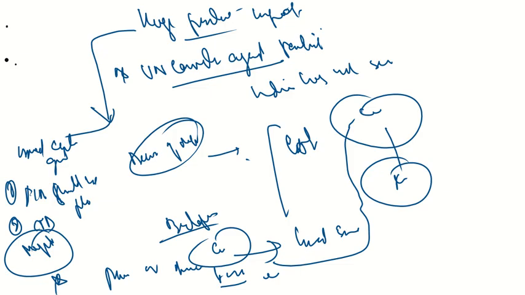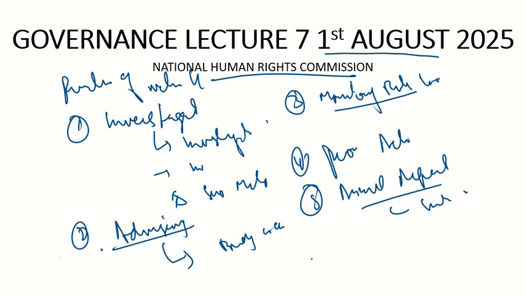So these are some great things which it has done. Because of its guidelines and advice, it carries huge weight, especially with respect to extrajudicial murders. So these are some of the success stories of the National Human Rights Commission. Now let's have a look at the criticism of the National Human Rights Commission. What are the criticisms of it?